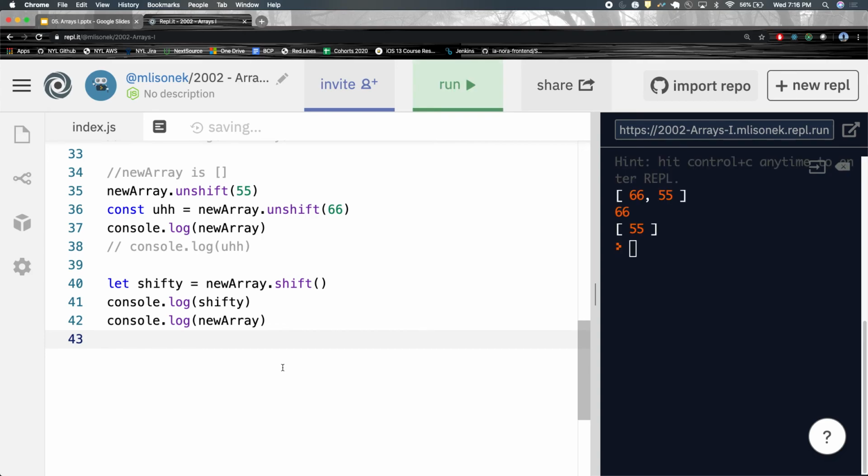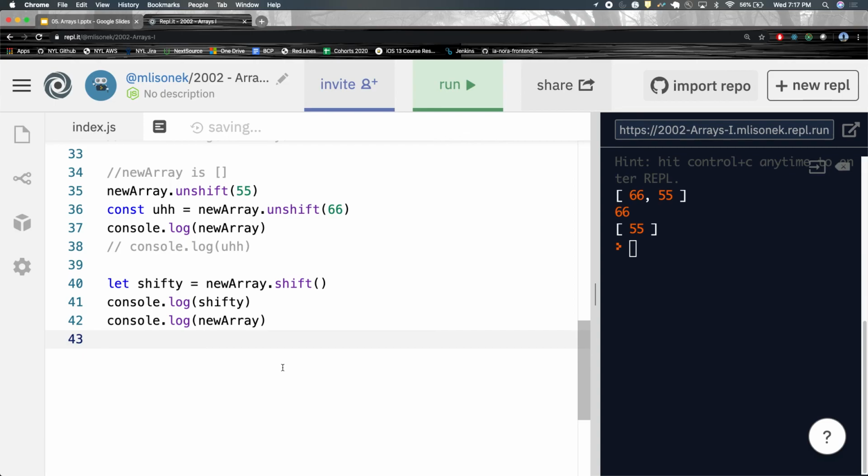To help you remember, unshift is called unshift because if you think about it, you put this new thing at index 0, and then everything else that was in the array has to shift over one index. Right? Unshift is a bad name. There's nothing I can do about it.